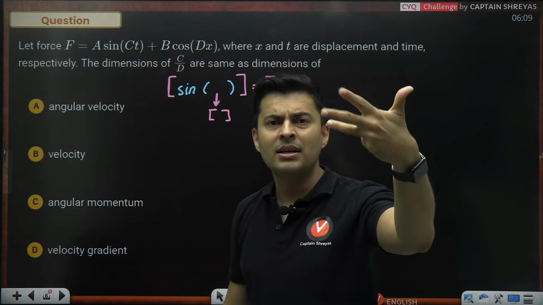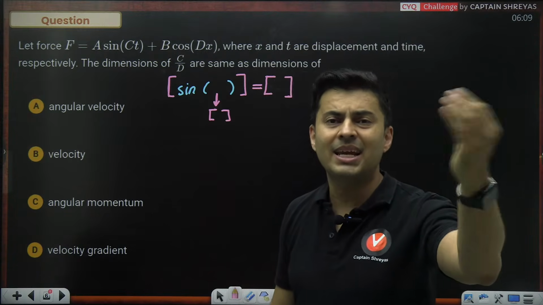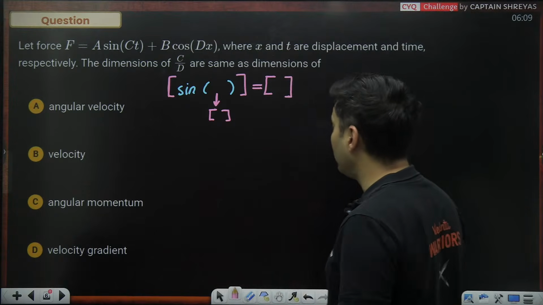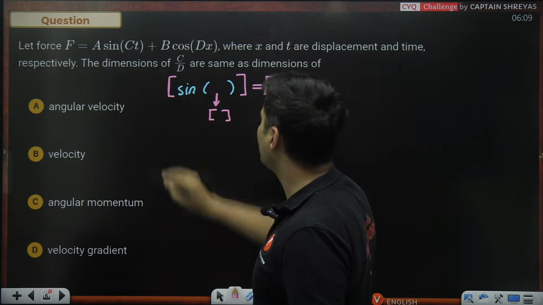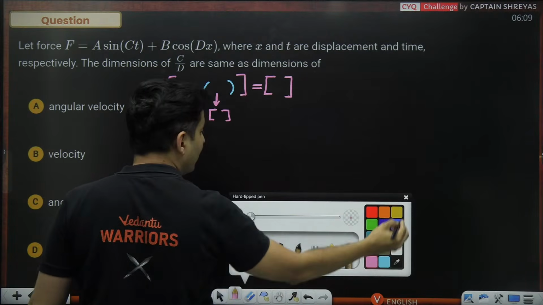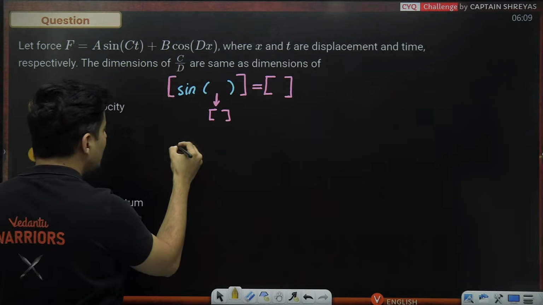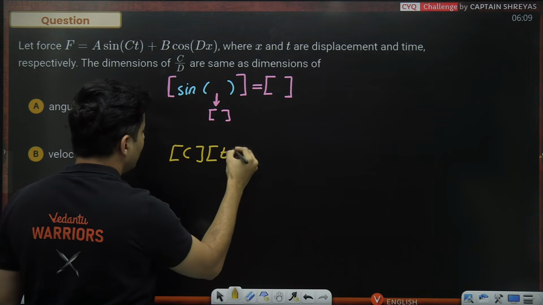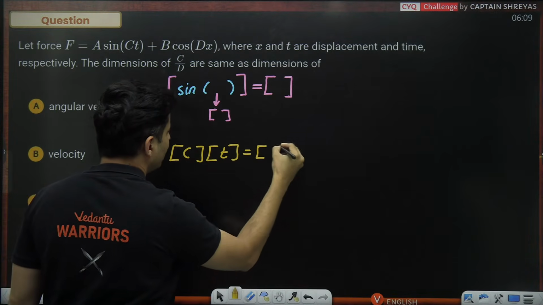Sine, cos, tan, e raised to something, log of something, ln of something, all these exponential and trigonometric functions. So look at these two terms, you will immediately get the idea. C into T should be dimensionless.